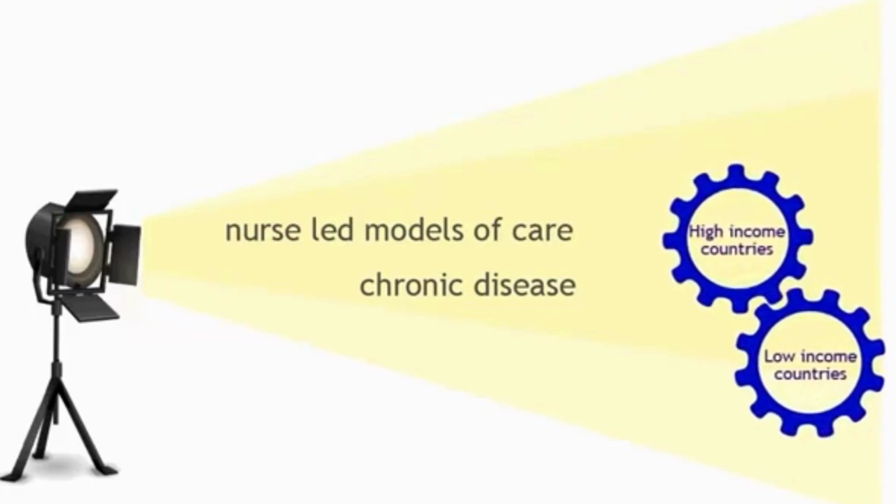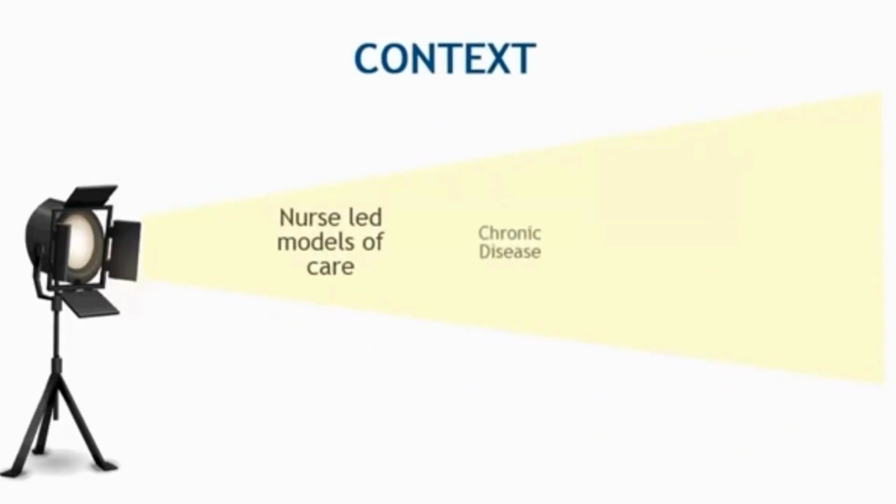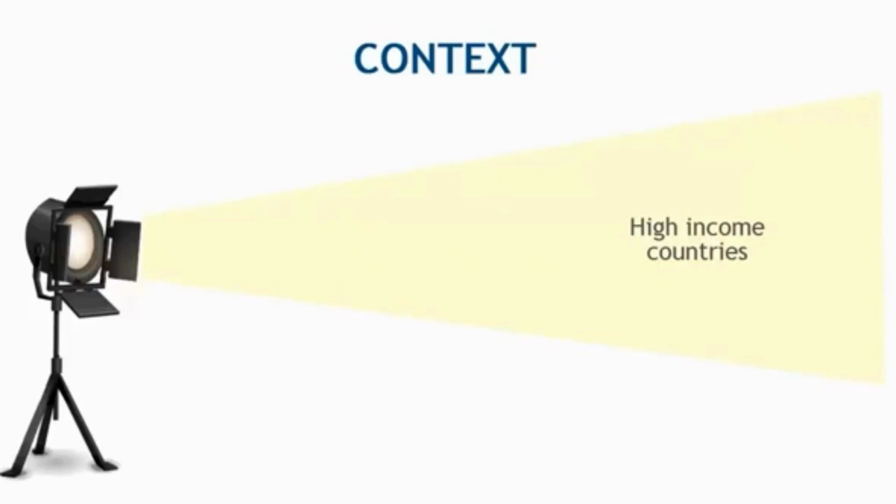By adding in new elements of the inclusion criteria, which in turn slightly alter our objective and questions. For example, we may only be interested in nurse-led models of care in higher income countries, due to the fact that healthcare in low to middle income countries tends to be affected by contextual factors that aren't as strong in other contexts. So we can change the objective. The objective of this scoping review is to report on nurse-led models of care in chronic disease in high-income countries. This narrows our focus and limits the sources of evidence that we will include in the review.